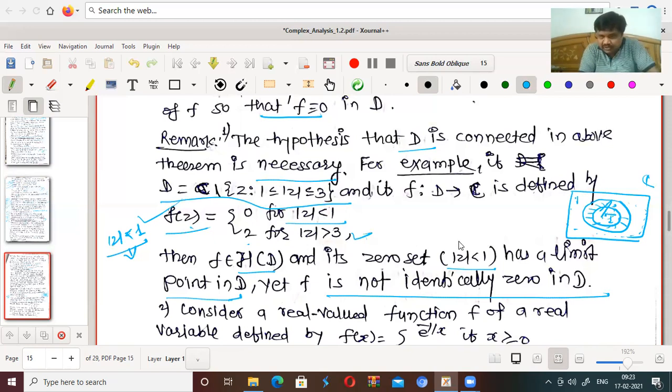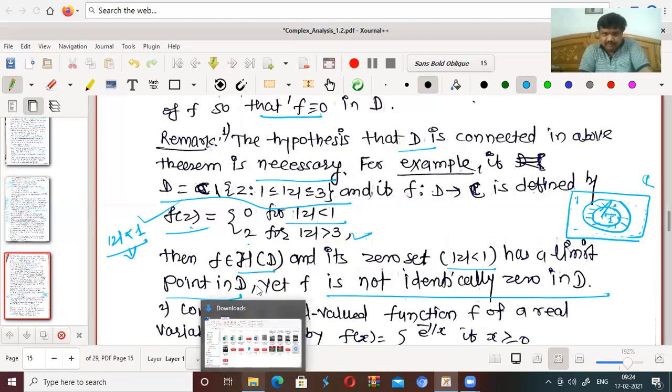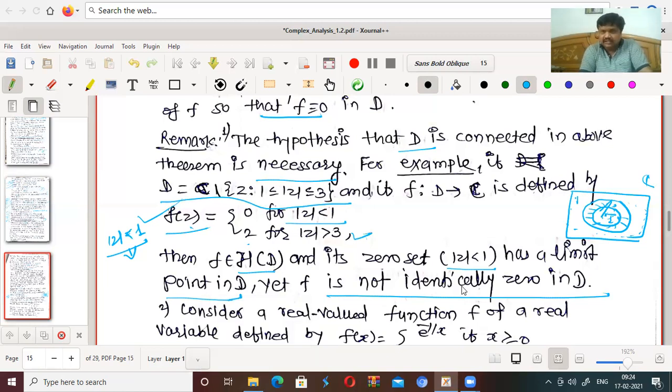What is the limit point of the zeros in D? It is the point whose modulus approaches 1. So it will be somewhere here, and this point is in D. So the zeros have a limit point in D, yet f is not identically 0.